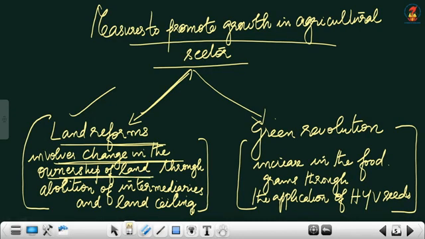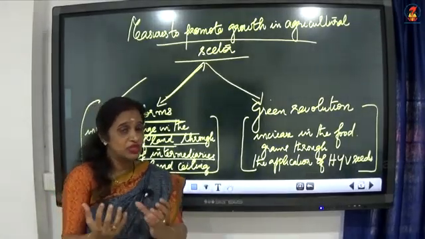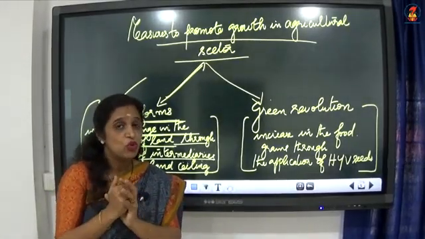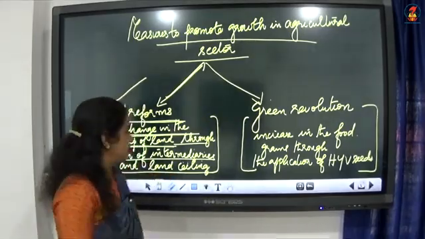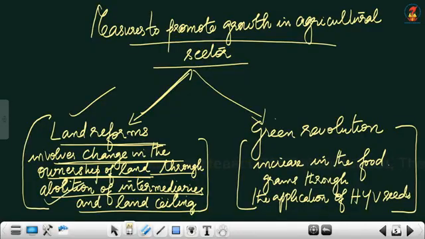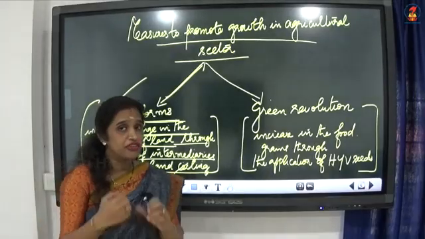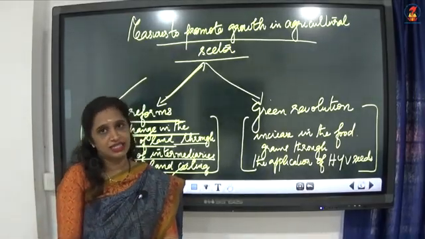That means from the landlords it will go back to the real person from whom they had acquired it using their tactics, through abolition of intermediaries and land ceiling. So in order to give the ownership to the exact person, what were the two measures taken by the government? Abolition of intermediaries and land ceiling.